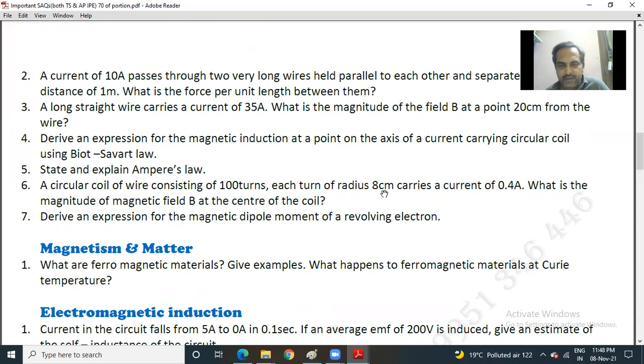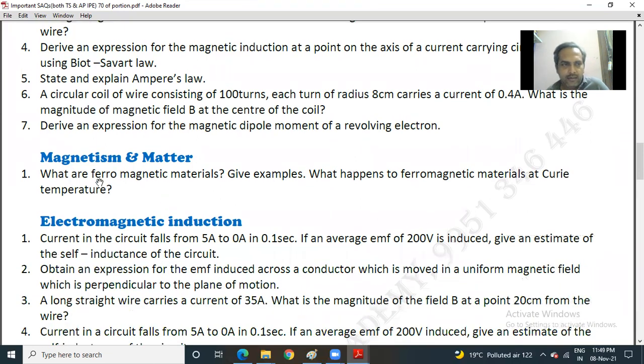Each turn of radius 8 centimeters carries a current of 0.4 amperes. What is the magnitude of magnetic field B at the center of the coil? 7. Derive an expression for the magnetic dipole moment of a revolving electron.